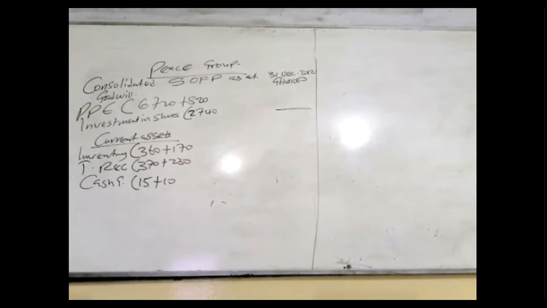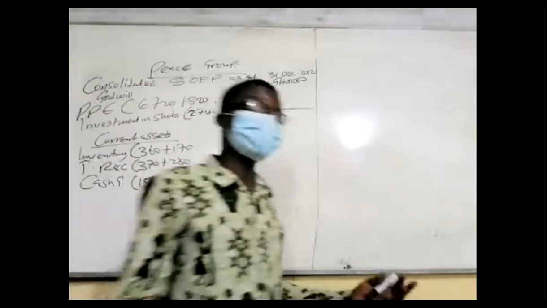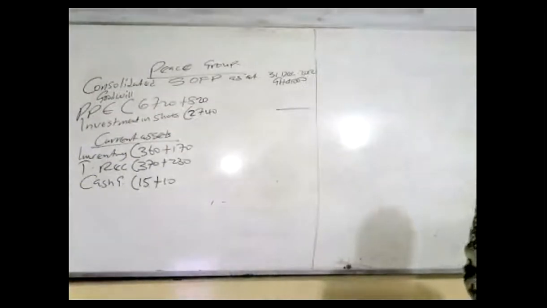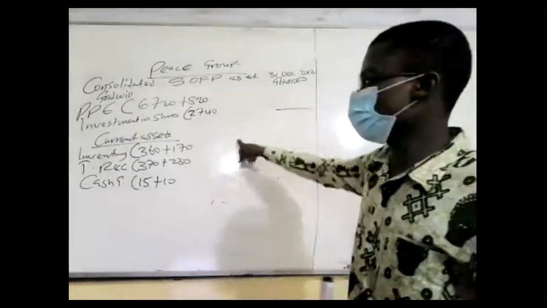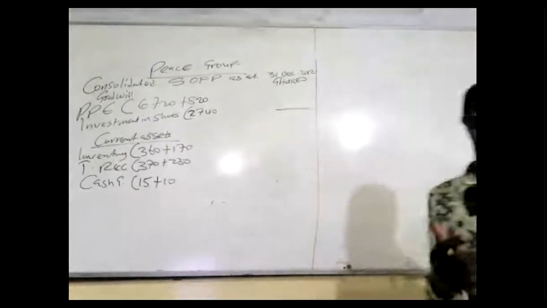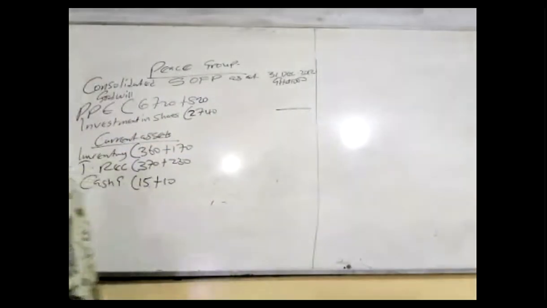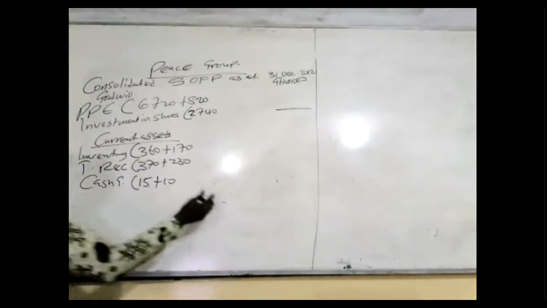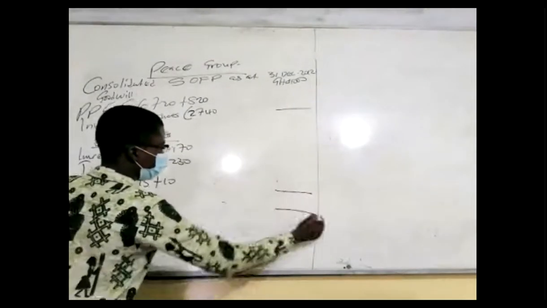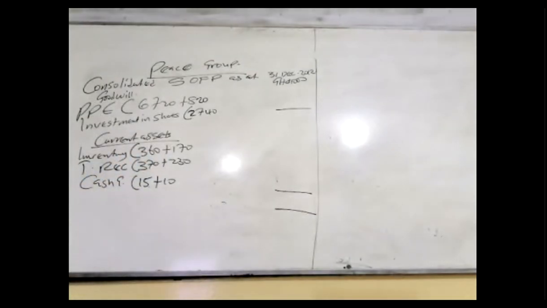Then I'll move on to the next section. That is all for current assets, right? And when you get the question, there's nothing in the footnote that will create additional current assets. So therefore, we are done with the current assets. But if you did this one before going to the footnote, that is only to provide some spaces for additional assets that may arise from the footnote. So here I will underline them, and that's all for my total assets. And I'll go to the next section, equity and liabilities.